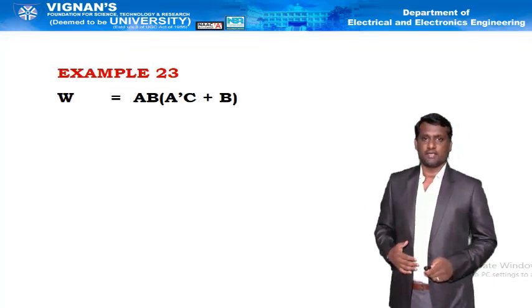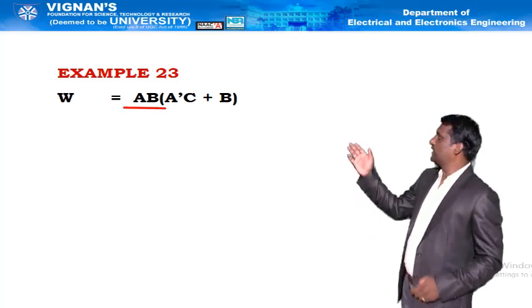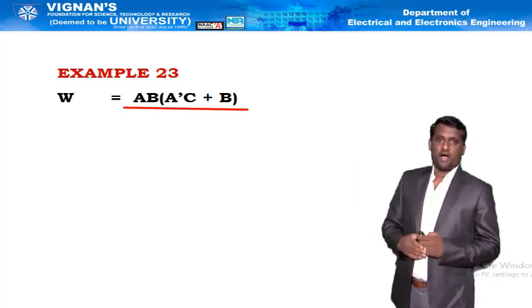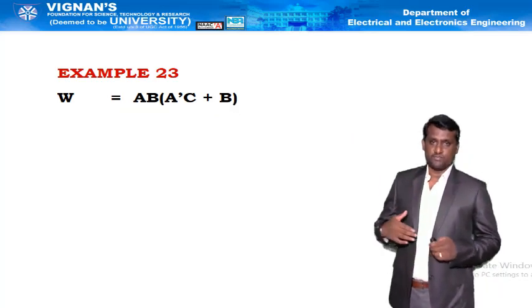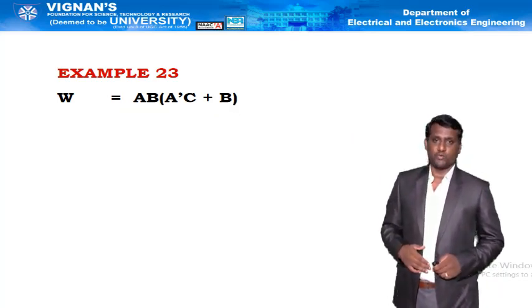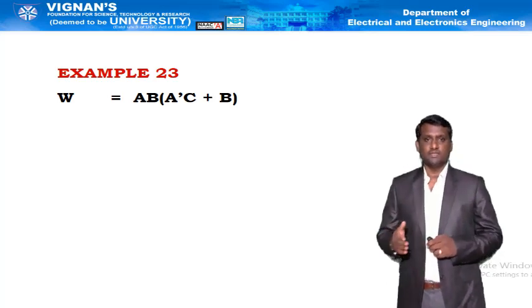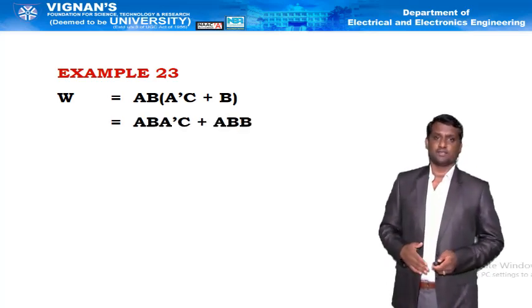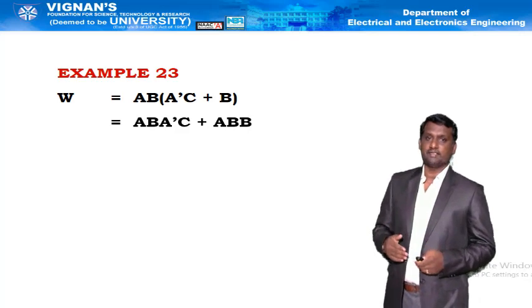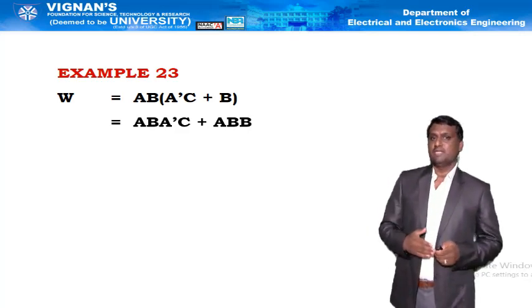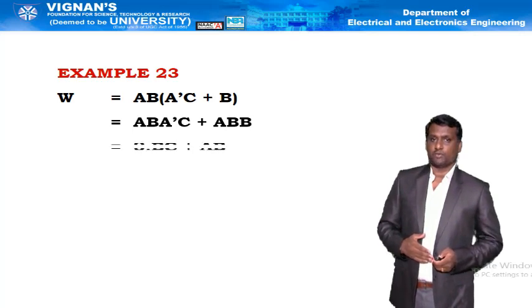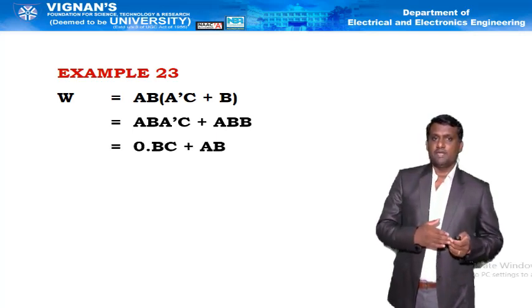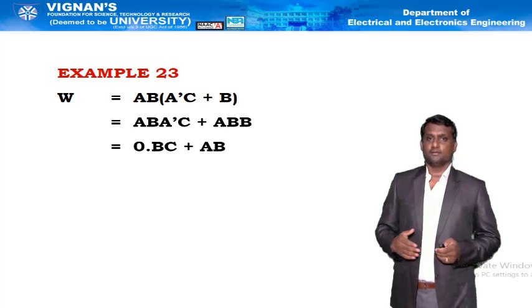So example 3, w equal to ab of a bar c plus b. In order to simplify this function, I am multiplying ab with the internal terms, that is ab a bar c plus abb. b into b is nothing but b only. So that's why abb is ab.